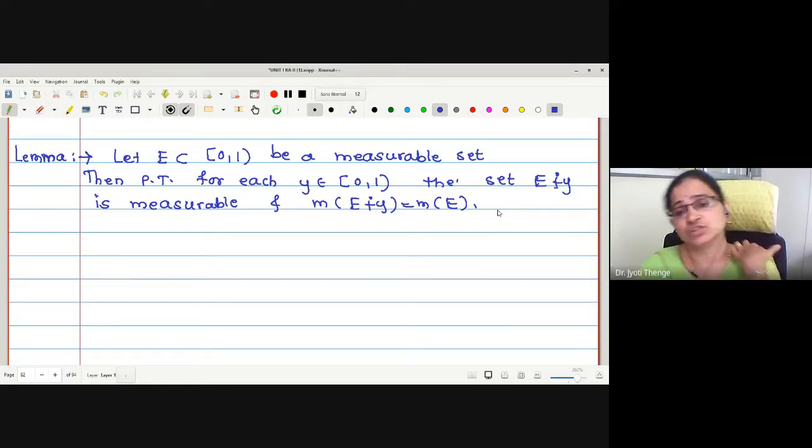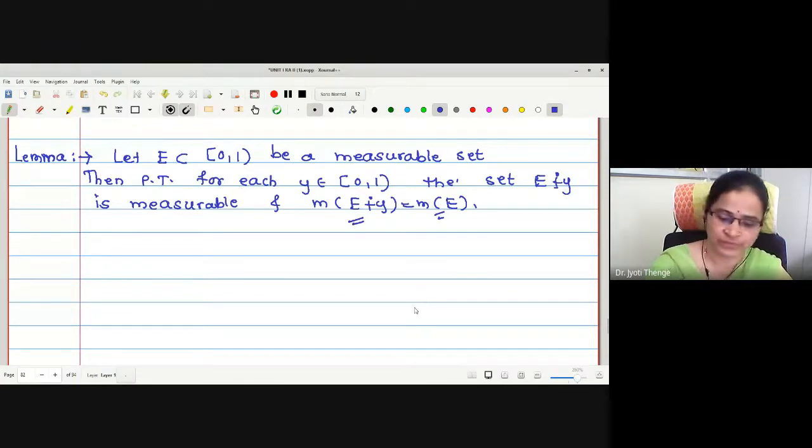Okay, now what is the job? Again, the job is to prove Lebesgue measure is invariant, but now under which operation? Sum modulo 1. Therefore, here this E is selected to be a subset of the interval [0, 1), given to be a measurable set. And then we are going to prove that for every scalar y of the same interval, the set E sum modulo 1 y is measurable and these two measures are equal. Let us prove this.